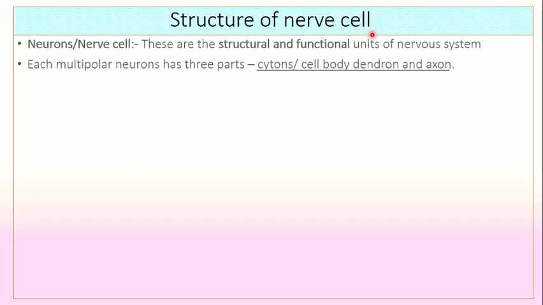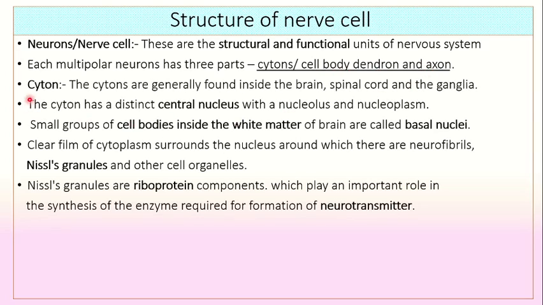Structure of a typical nerve cell. Neurons or nerve cells are the structural and functional unit of the nervous system. Each multipolar neuron has three parts: cyton, that is the cell body, dendrons, and axon. So let us see the cyton. The cytons are generally found inside the brain, spinal cord, and ganglia. The cyton has a distinct central nucleus with a nucleolus and nucleoplasm. It is the most active part of the nervous system.